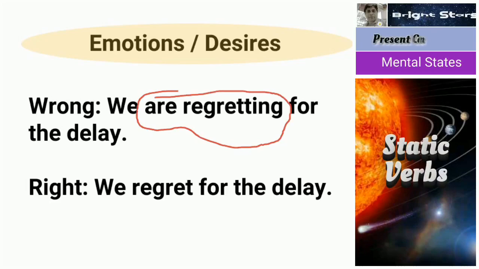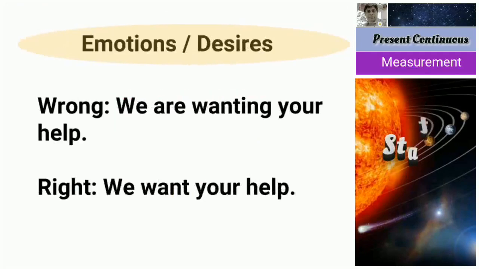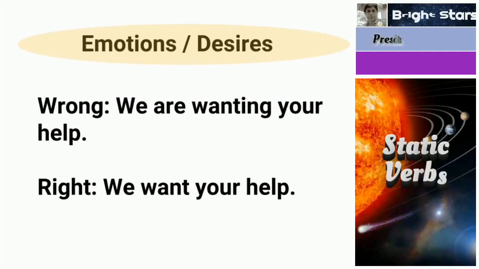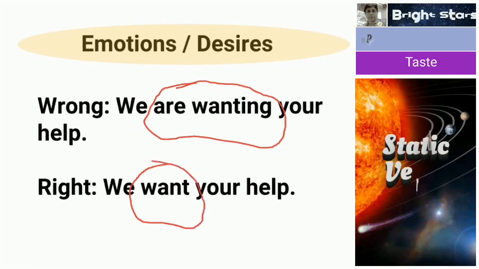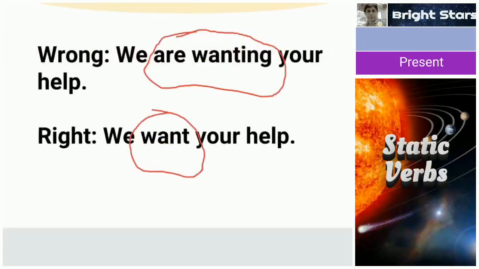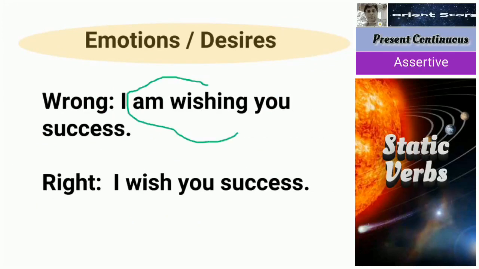We regret for the delay is correct. We are wanting your help. Wanting means lacking. We want your help. I am wishing you success. Wrong. I wish you success.